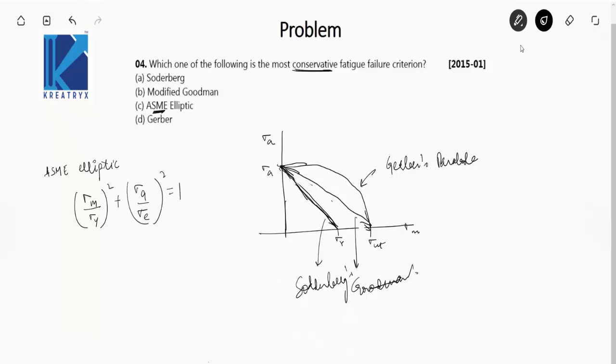Sigma m is mean stress, sigma a is variable stress, sigma y is yield stress, and sigma e is endurance stress. Okay, this is the ASME elliptic equation.